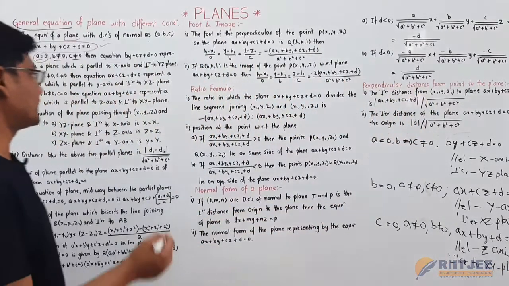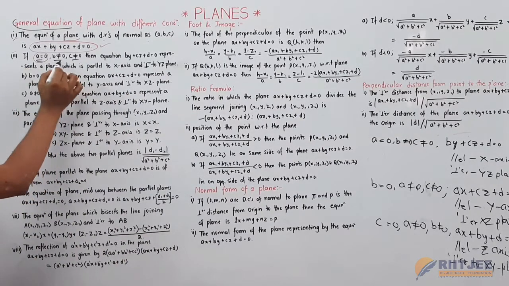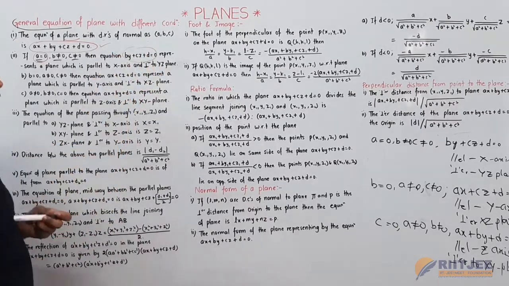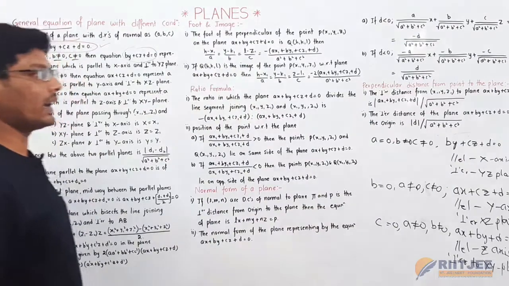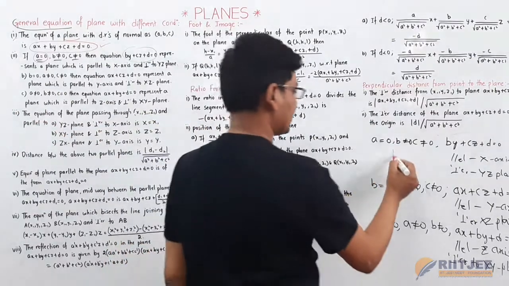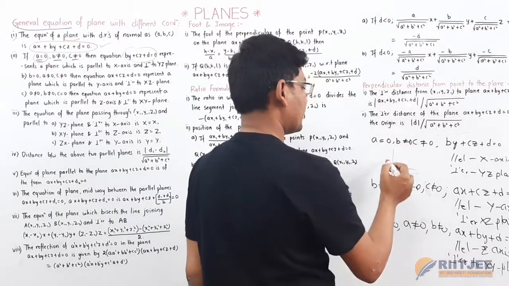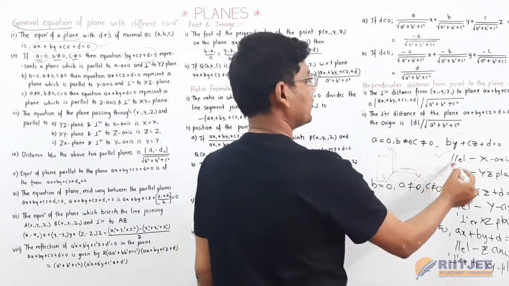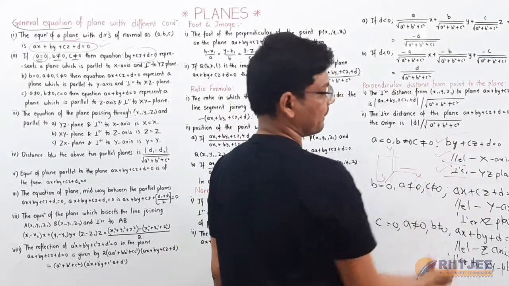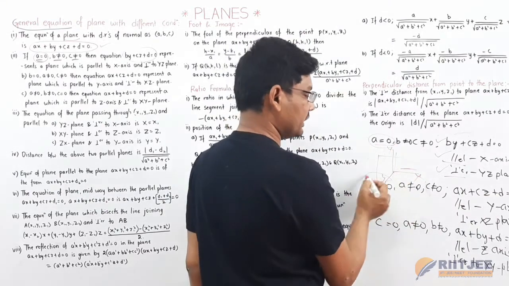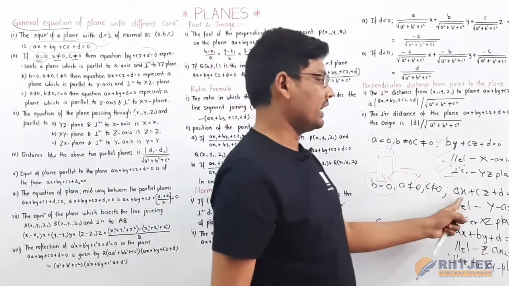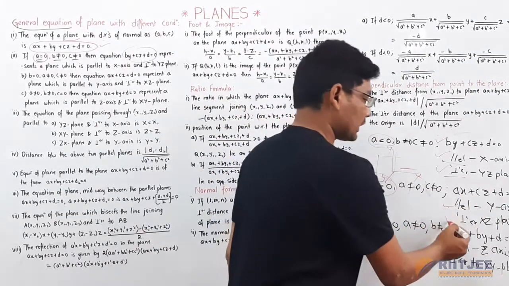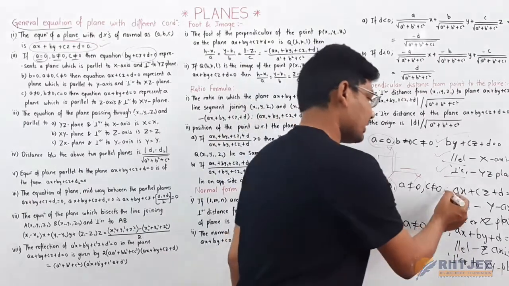Here we have three cases. Where a is equal to 0, b is not equal to 0, c is not equal to 0, the equation of the plane becomes by plus cz plus d is equal to 0. It is parallel to the x-axis and perpendicular to the yz plane. When b is equal to 0, the equation of the plane is ax plus cz plus d is equal to 0, and it is parallel to the y-axis and perpendicular to the xz plane. This is the equation of the plane here.